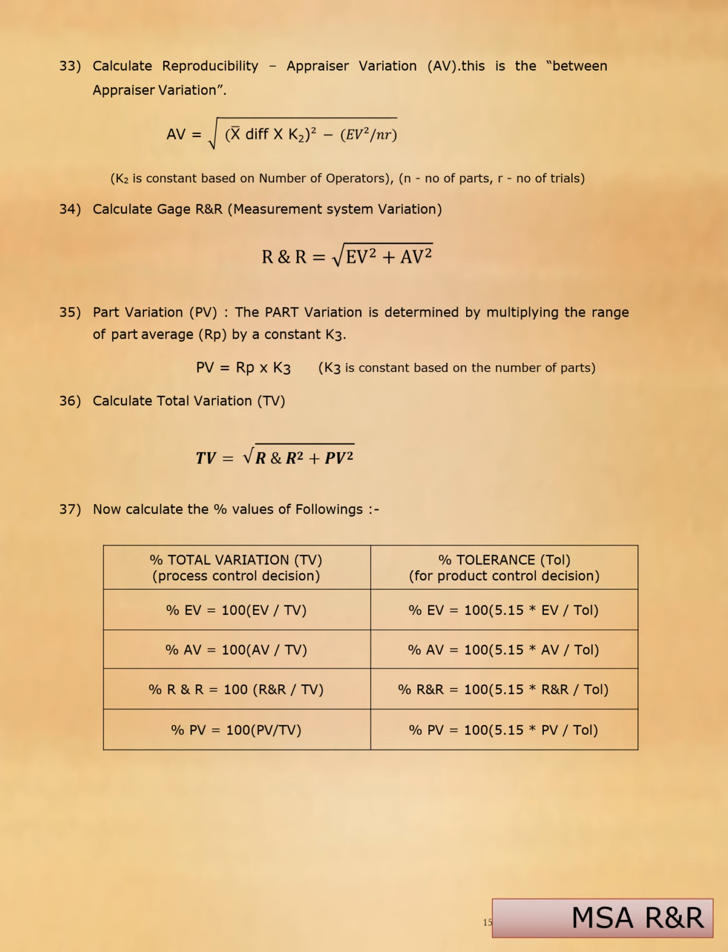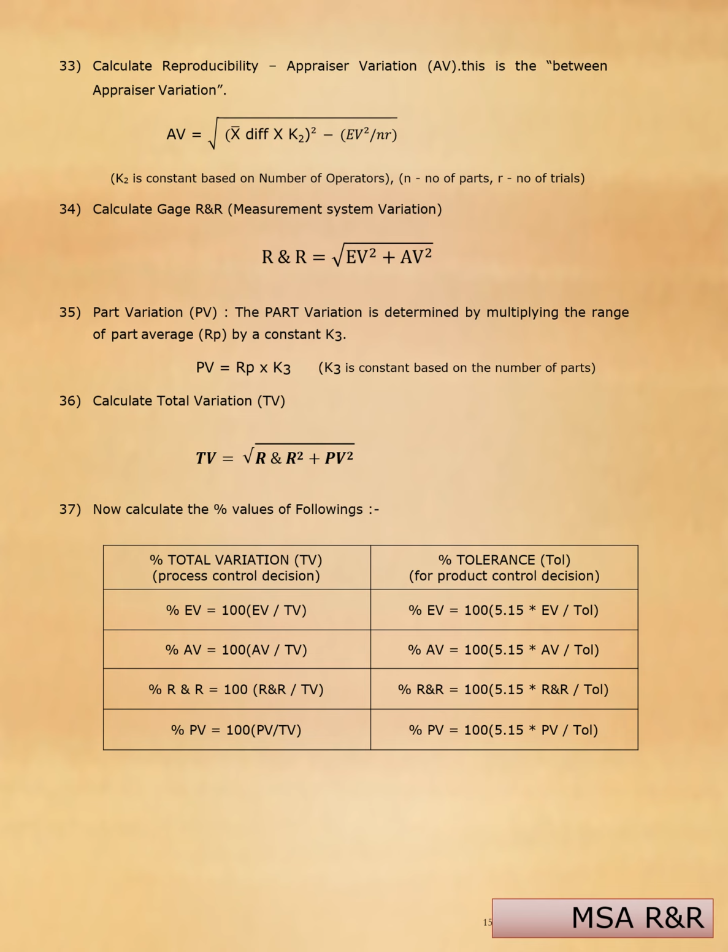Calculate reproducibility, operator variation. This is the between-operator variation. Operator variation AV equals the square root of (X bar difference times K2) squared minus EV squared divided by N. K2 is a constant based on the number of operators. N equals the number of parts times the number of trials. Calculate gauge R&R. R&R equals the square root of EV squared plus AV squared.